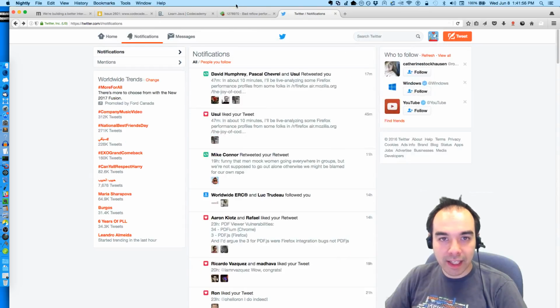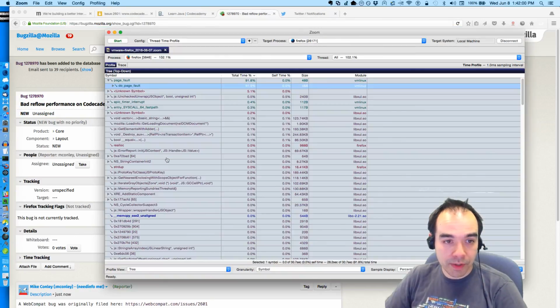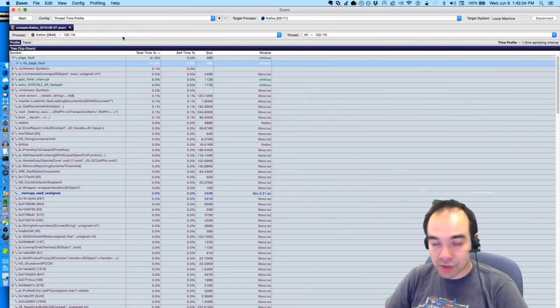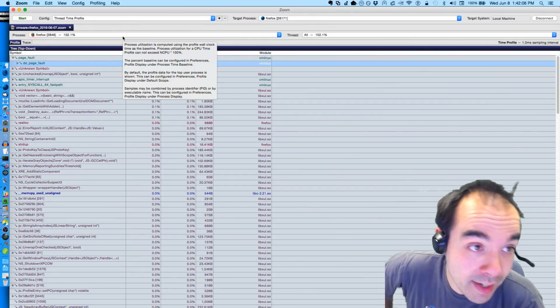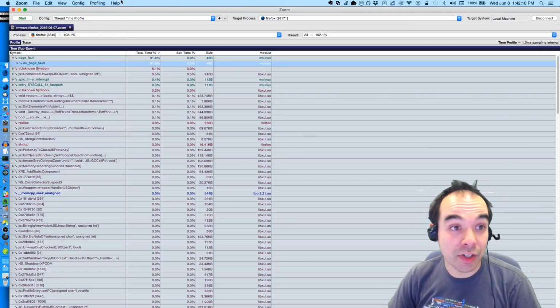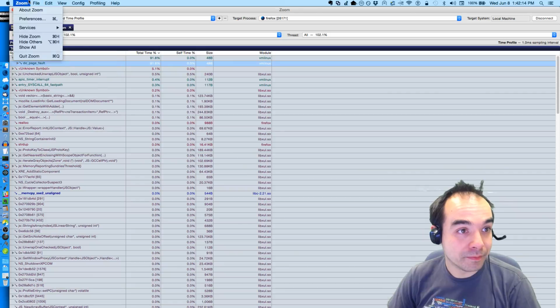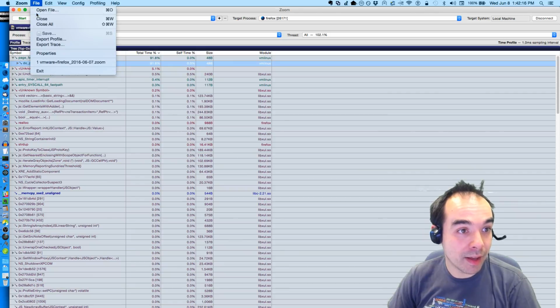So he gathered a profile on Linux using a tool called Zoom, which I downloaded, and I loaded up his profile. I haven't actually looked at it yet, but this is the tool. I suspect that Zoom, I've never used Zoom before. I have no idea what it's like. I wish I knew how to actually zoom in Zoom so you could see it better. I don't think I can actually do that.